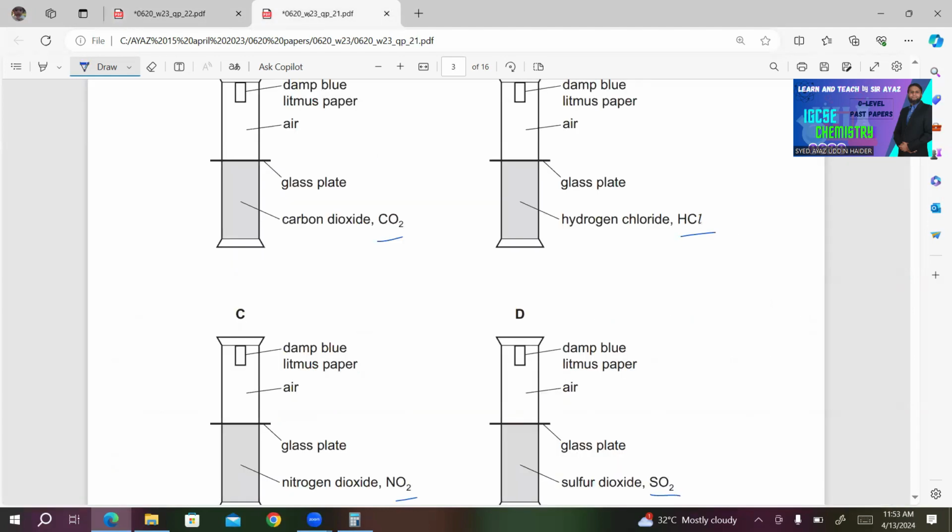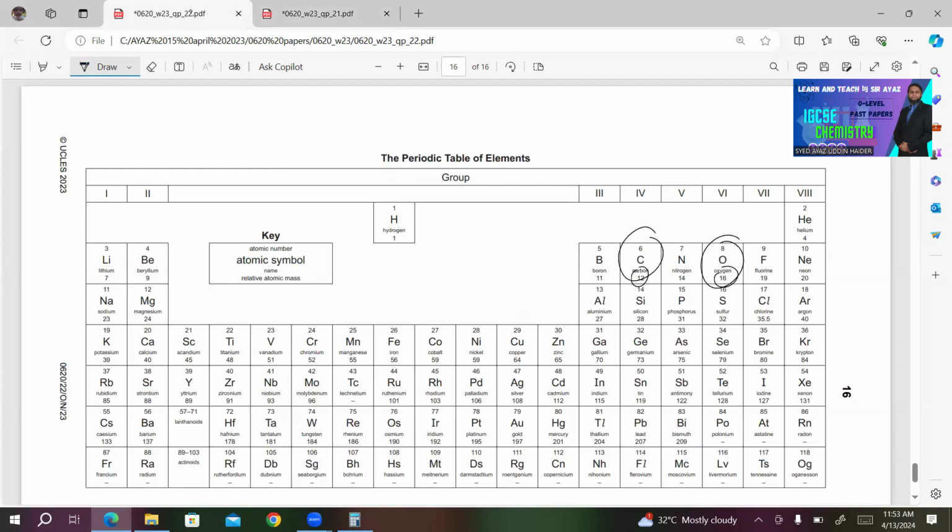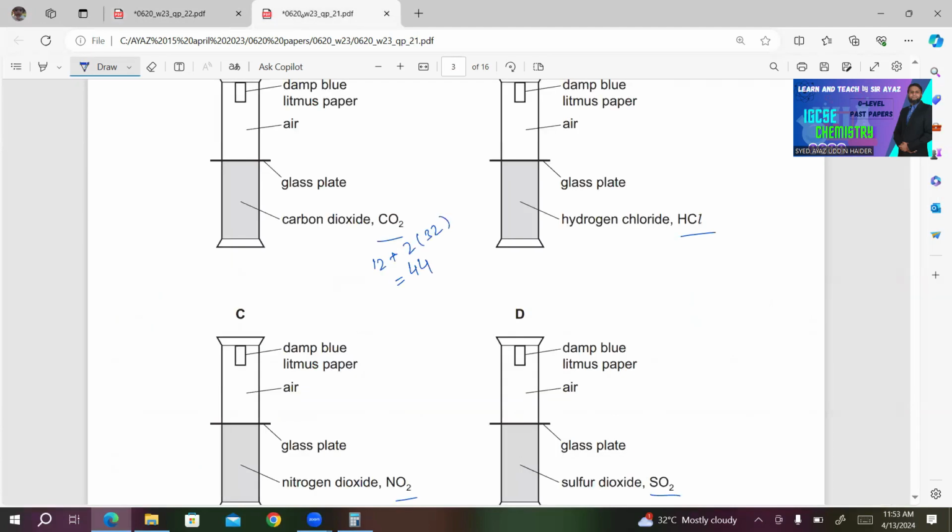So we have 12 plus 2 multiplied by 16, and we'll get 44. What about hydrogen chloride? Hydrogen is here, Ar is 1. Chlorine is here, 35.5 is the Ar. So we have 1 plus 35.5, it gives 36.5. This will be the Mr of hydrogen chloride.